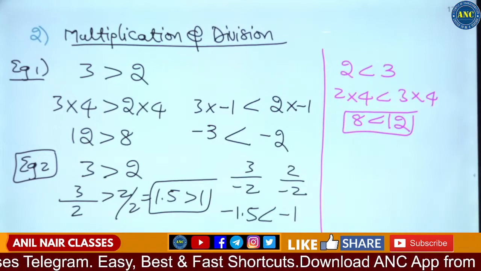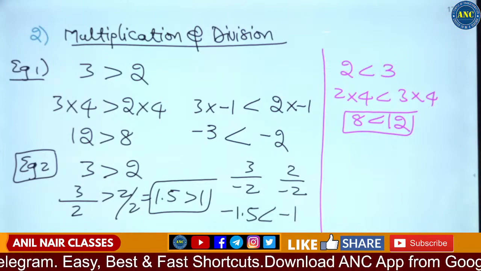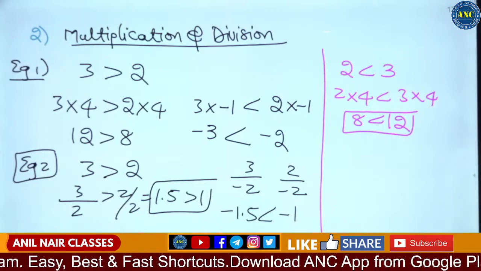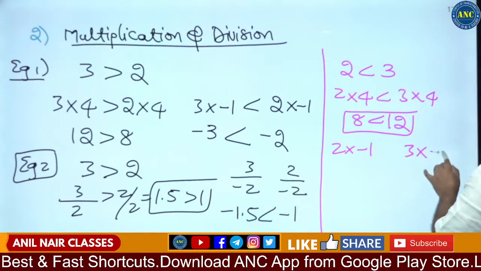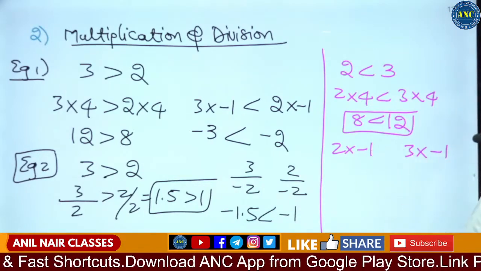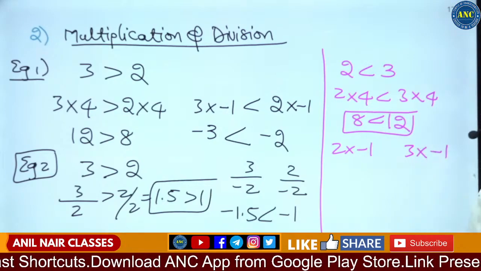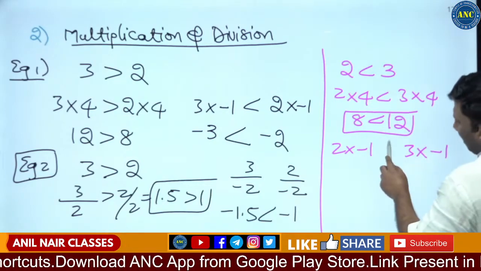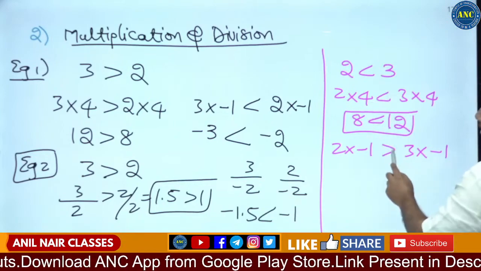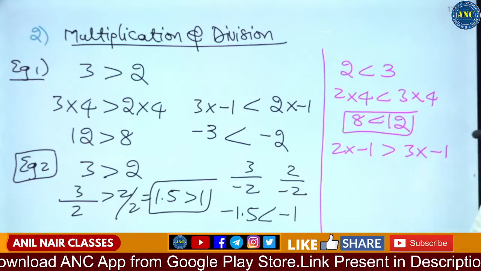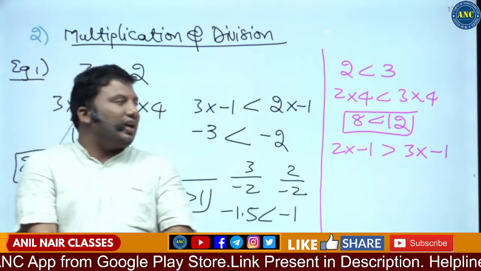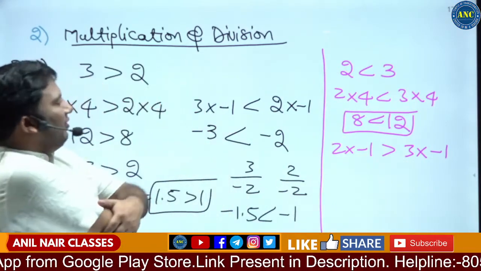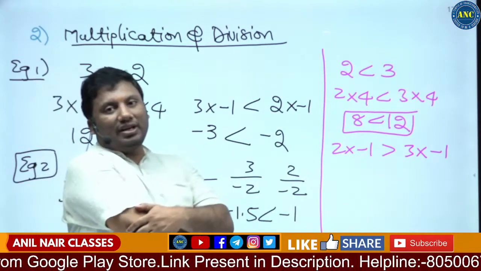So if it is a less than symbol, if you multiply it by a positive value, it is not changing. If you multiply by a negative value, 2 into -1 is -2, 3 into -1 is -3. The sign is changing. Less than is becoming greater than. I hope the idea is very, very clear, right? Multiplication and division are very, very important.